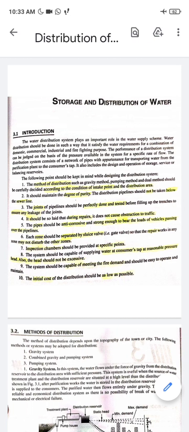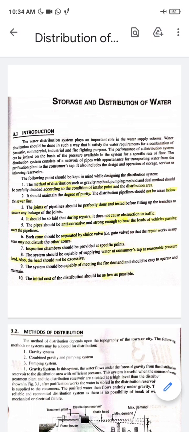So to understand the water supply system, we must understand what factors we should keep in mind while designing a distribution system. A distribution system is not something that is made in a random way, but it has a very systematic design to it. And the factors which lead to the systematic designing of the storage system are given below. I must read and tell you what these points are which are responsible for designing the distribution system.